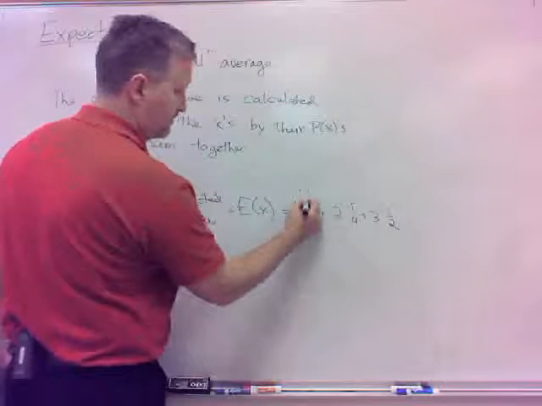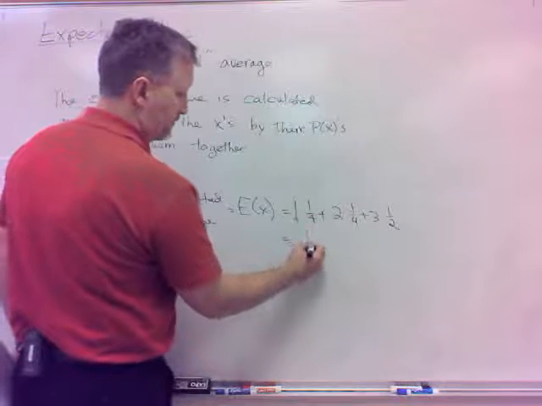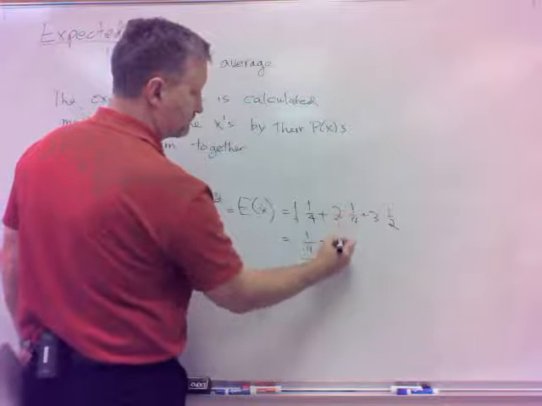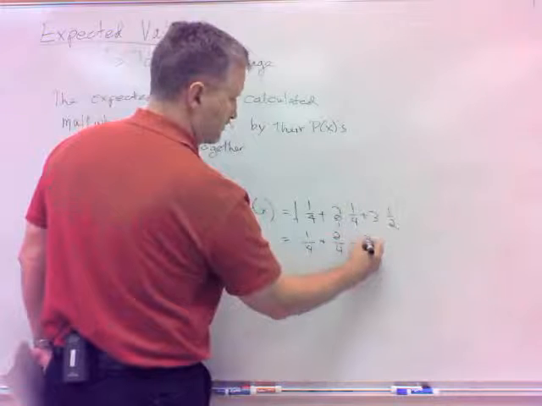So what that will give me, well, 1 times 1/4 would be 1/4. That'll be 2/4, and that'll be 3/2.